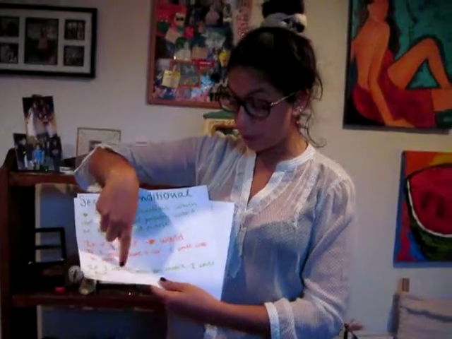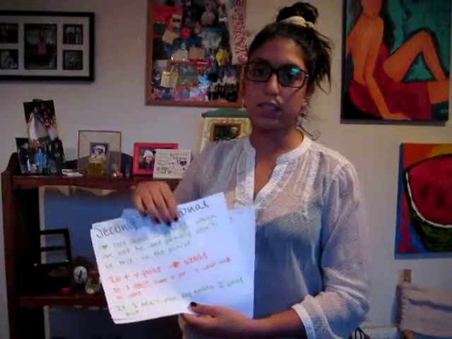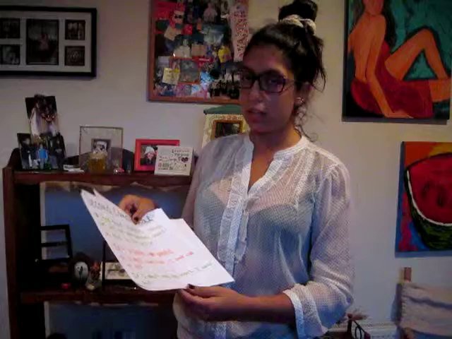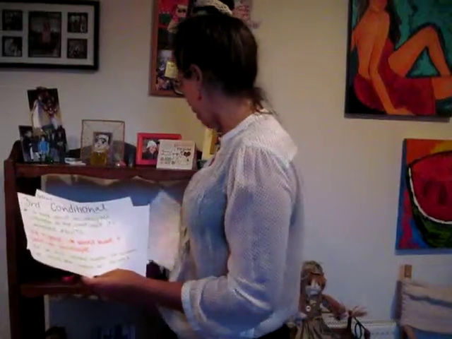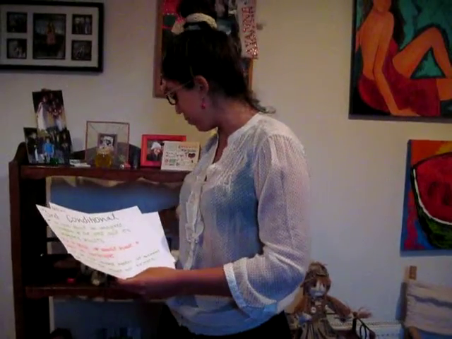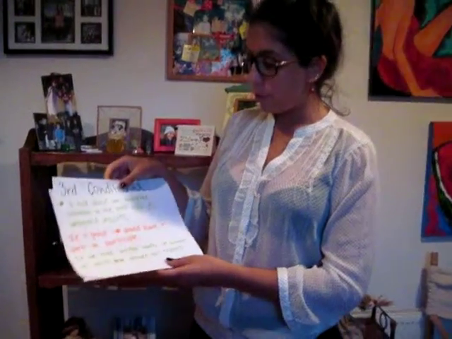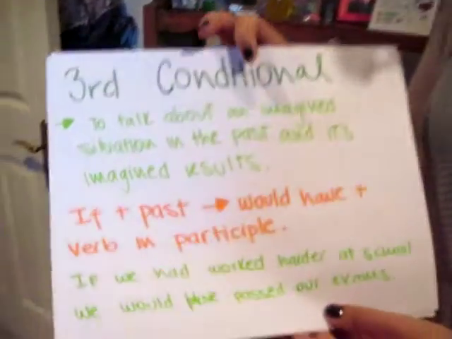If you can see here, we have the verb didn't in past, and it is not necessary to be in the past tense for the rule. And would is the other part of the exercise. And finally, the third conditional.